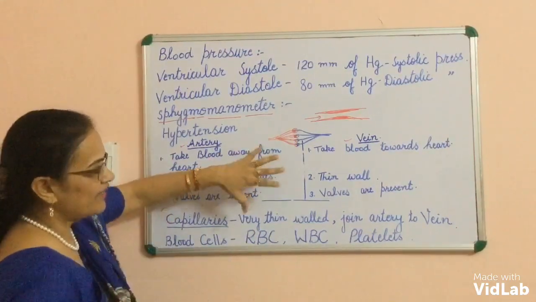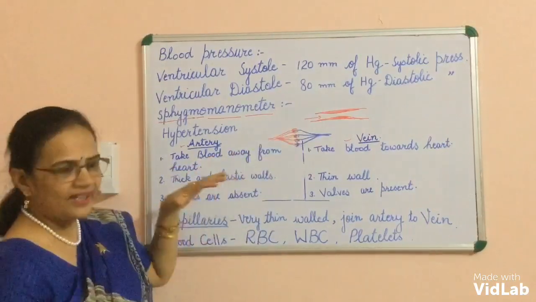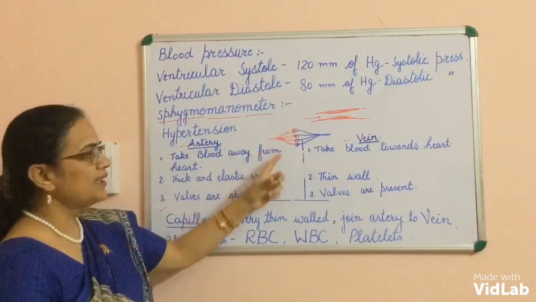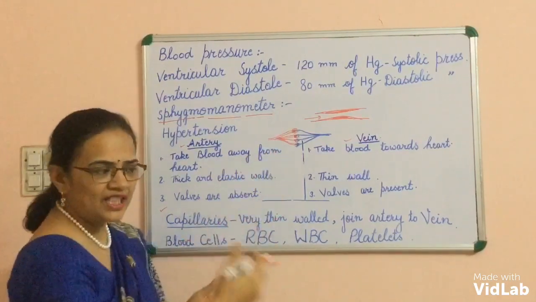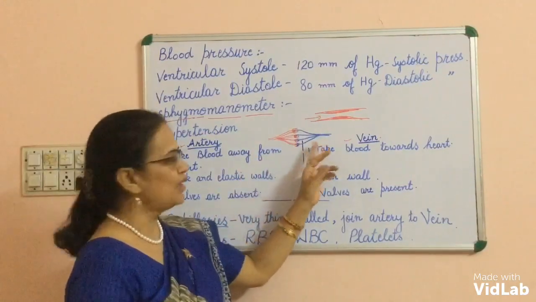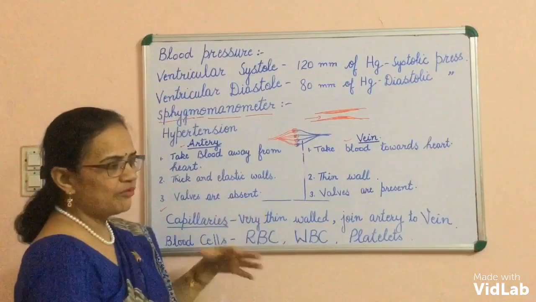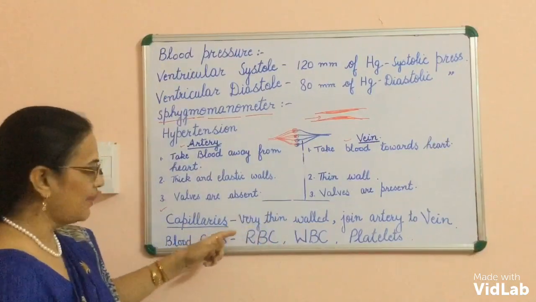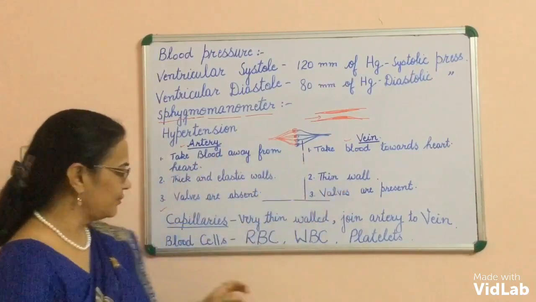This artery then divides into arterioles. These arterioles further divide into capillaries. In the tissue region, these capillaries are present where the main exchange of material occurs. Then these capillaries join again to form venules and vein. So the main exchange of material occurs in the capillary region. They join the artery to the vein.